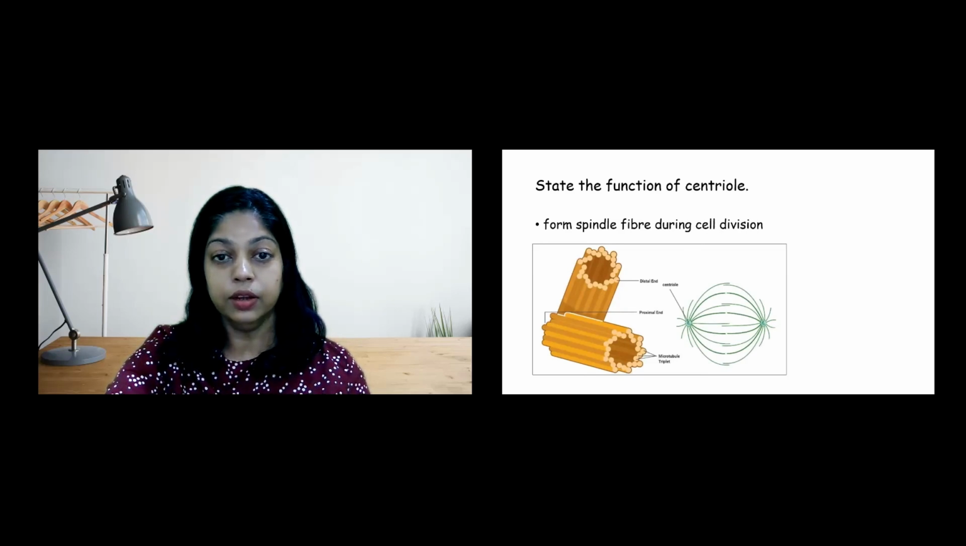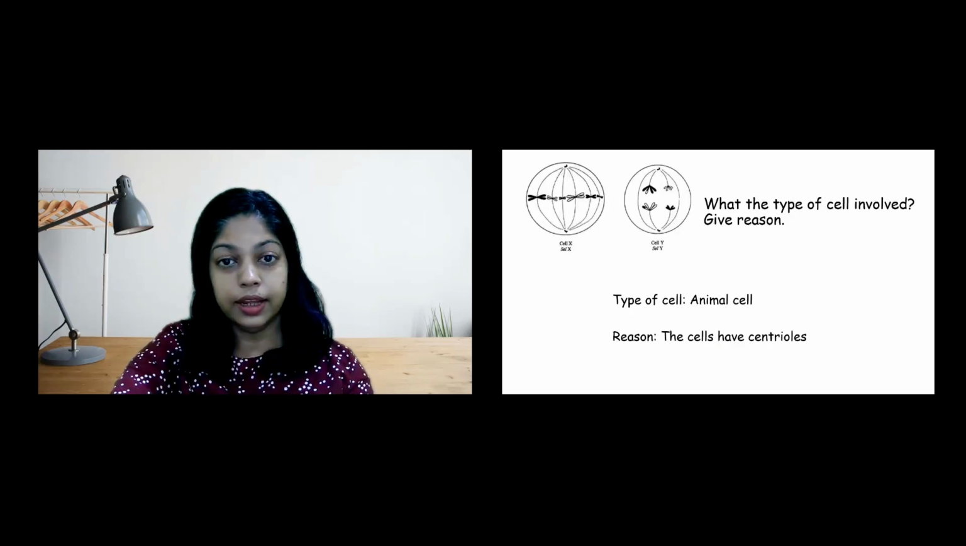An animal cell contains a pair of centrioles. The distal end forms spindle fiber during cell division. The proximal end is attached to the other centriole. The cells undergoing cell division shown are animal cells because centrioles are present.